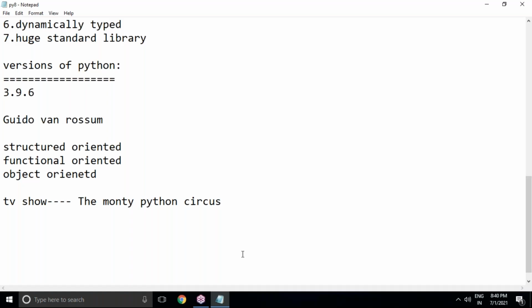And finally, which way I'm going to proceed in our sessions, you just observe. As I said in the last session, the first time when we download and install Python software, you will get a default editor. That default editor name is called IDLE. IDLE stands for Integrated Development Learning Environment. This is the default editor, but it is exclusively a Python editor only.